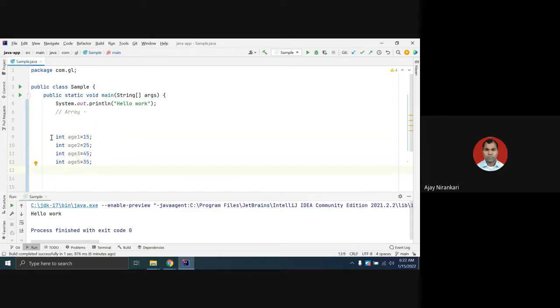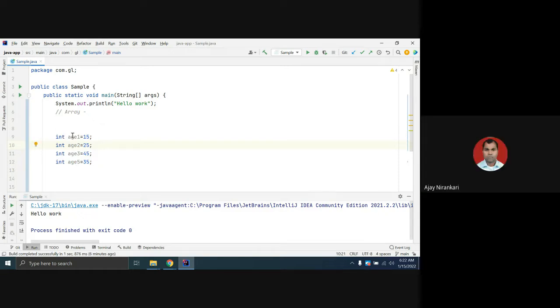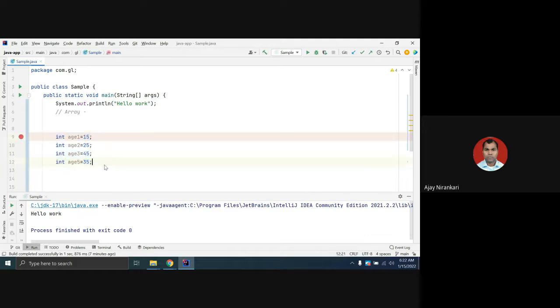Here our need is to store the age of 5 people, so generally we have to declare 5 variables. In Java, each variable stores only one value. But our requirement is to store 5 people's ages. So instead of declaring these 5 variables, we can declare only one variable, like integer age, and store all the values somehow. This is the need of an array.